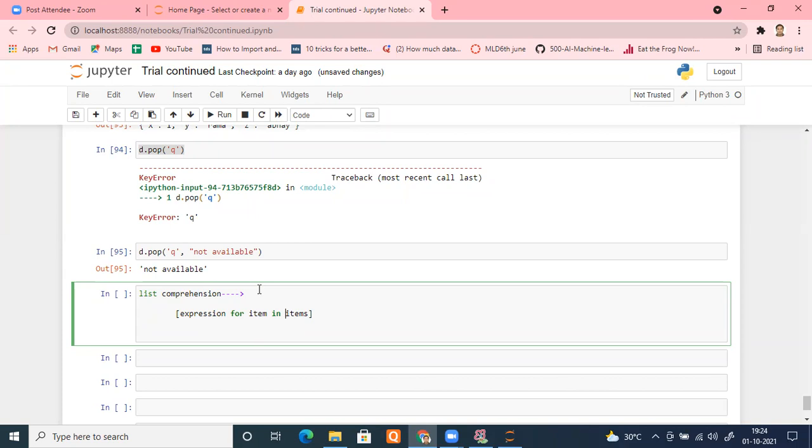Please see the syntax of your list comprehension. It says for item in items. That means you will iterate over items, and here any iterable can come. It is not mandatory that it has to be a list. Remember that. But the output will always be a list for sure, because we have put it in square brackets. 100% the output of this comprehension is guaranteed to be a list. But as it is using a for loop, items can be any iterable over which you can iterate.